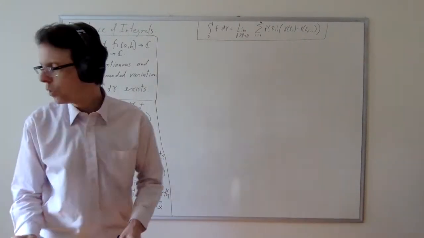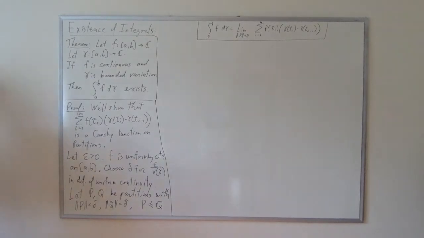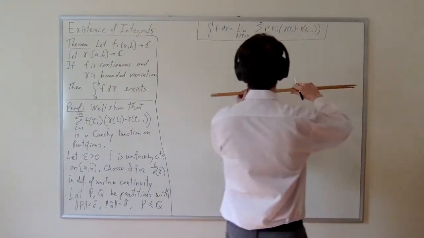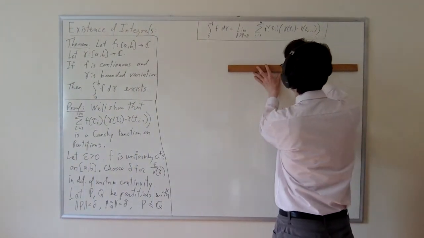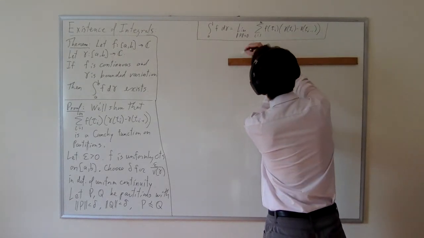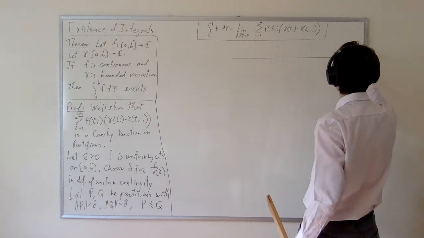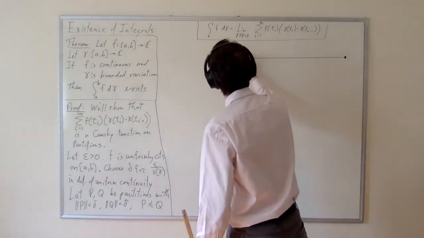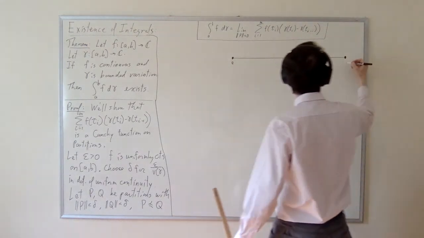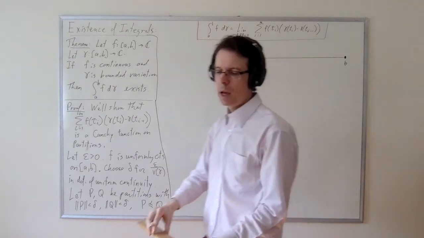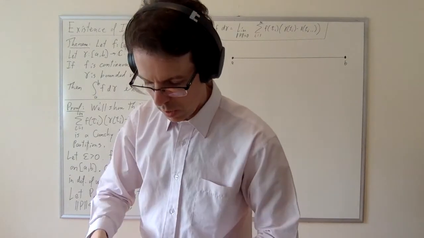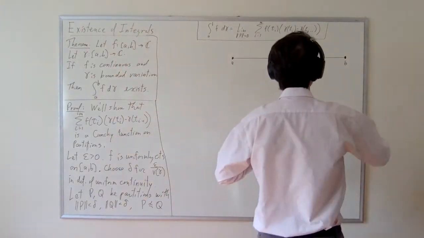Now, I want to draw this situation because it's important for us to be picturing the right thing when we're picturing partitions refining one another. So I want to make a simple case, and a simple drawing is going to be worth a lot here. So here's A, and here's B. And the partition P is going to be represented in blue in this drawing.